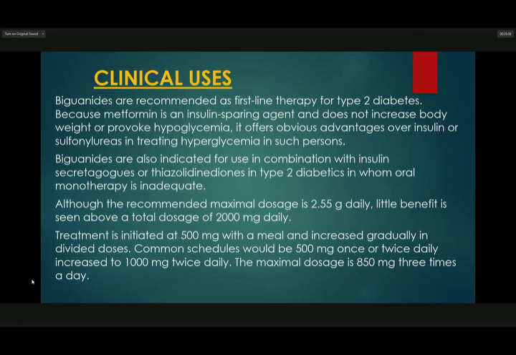Although the recommended maximal dosage is 2.55 grams daily, the maximal benefit is seen at a total dosage of about 2000 mg daily. So, the initial treatment is 500 mg with meals and increase gradually in divided doses. The common schedule would be 500 mg once or twice daily, increasing to 1000 mg twice daily. The maximal dose is 850 mg 3 times a day.